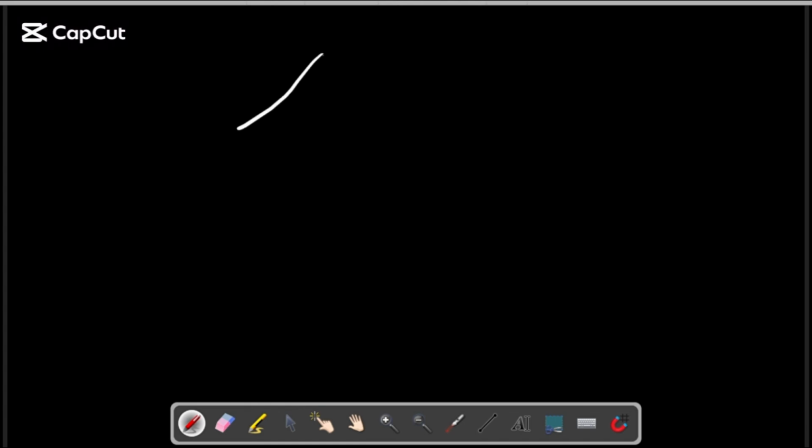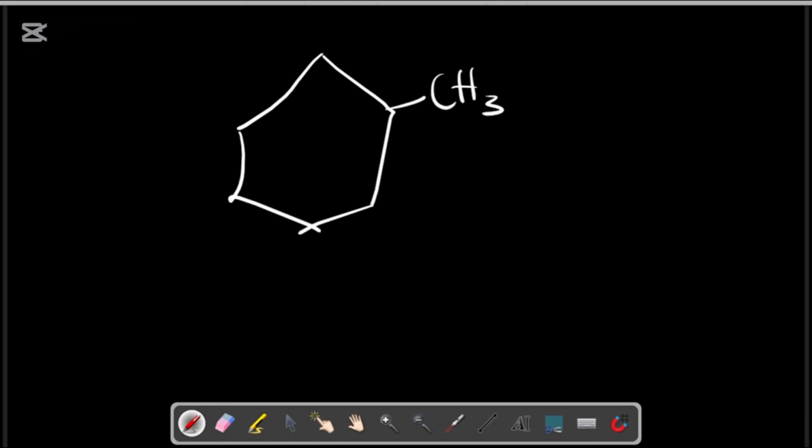Change some substituents. So now we have this. How are we going to name this compound? To name this compound, we definitely call it methyl cyclohexane. Why is it called methyl? Because this substituent here is a methyl group, and this parent name here is called what? Cyclohexane, because the carbon atoms here are 6.